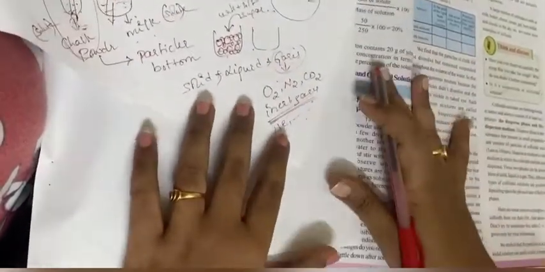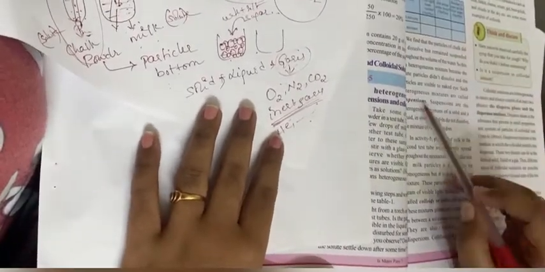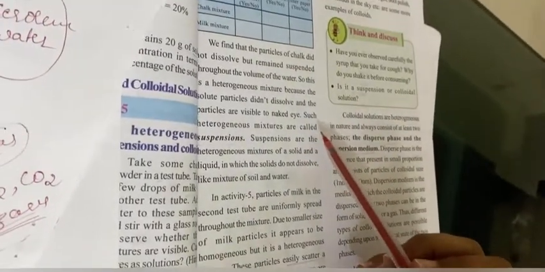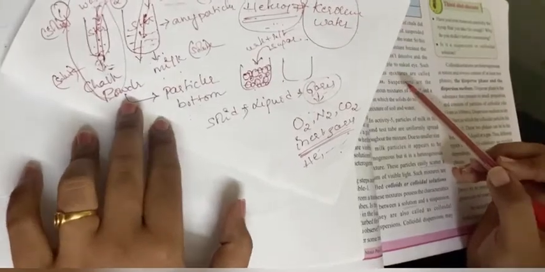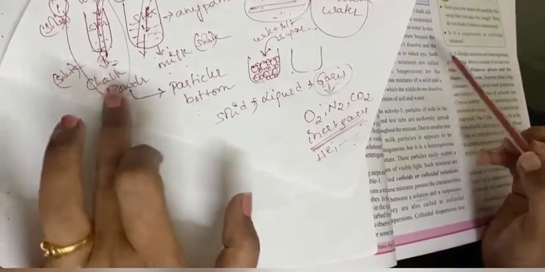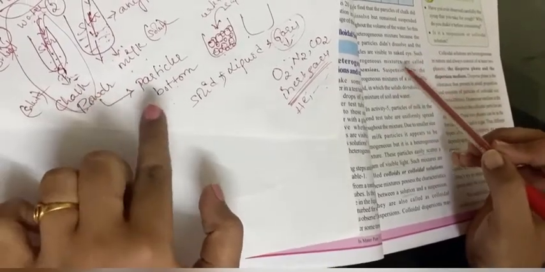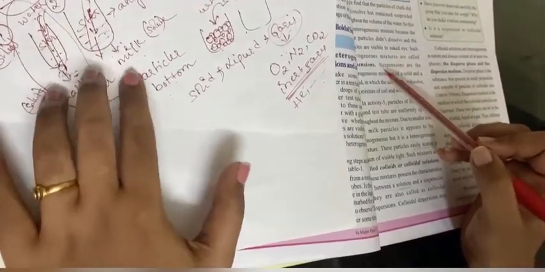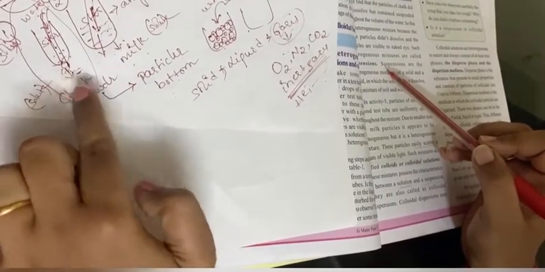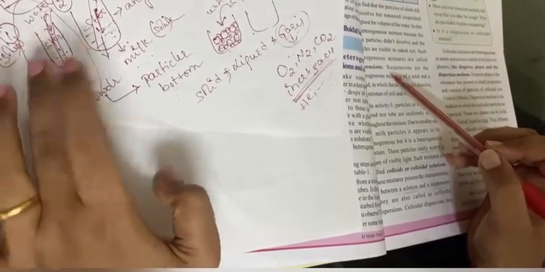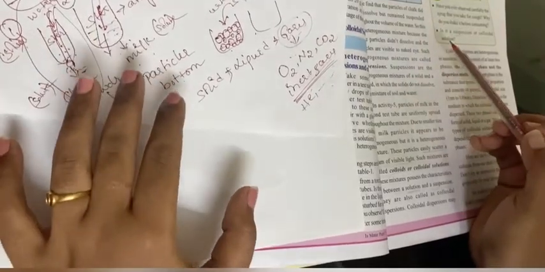So here, what is meant by suspension? Suspensions are heterogeneous mixtures whose particles are visible to our naked eye. Here the chalk powder will be visible if we keep it undisturbed after stirring. It will not mix completely, right? When compared to the milk and water, this is somewhat less pure. So it is a heterogeneous substance.